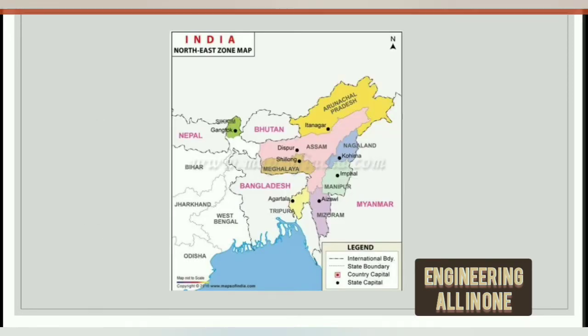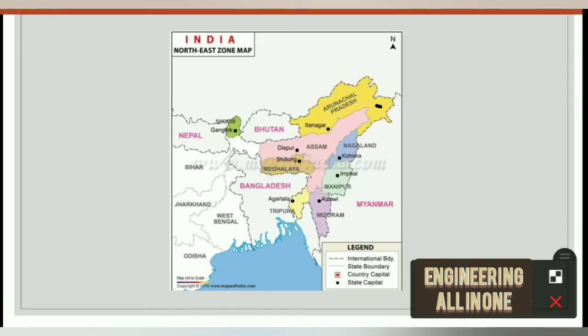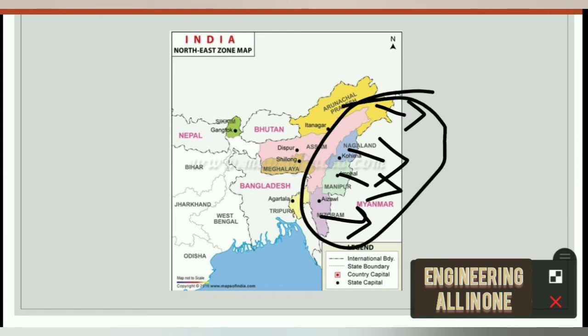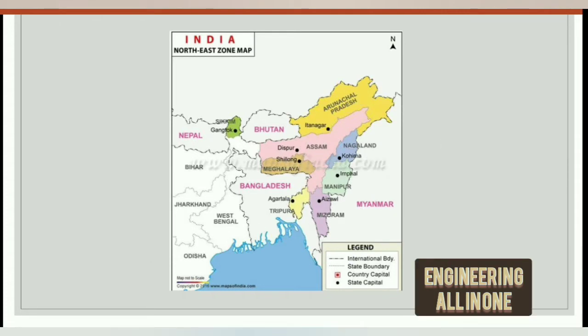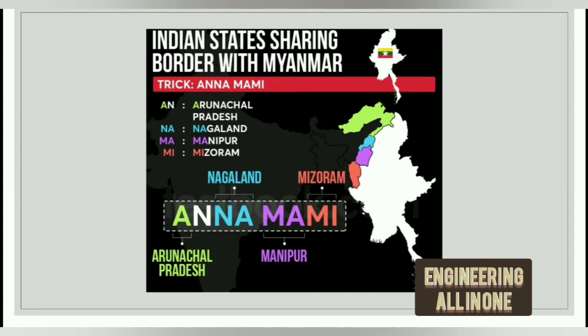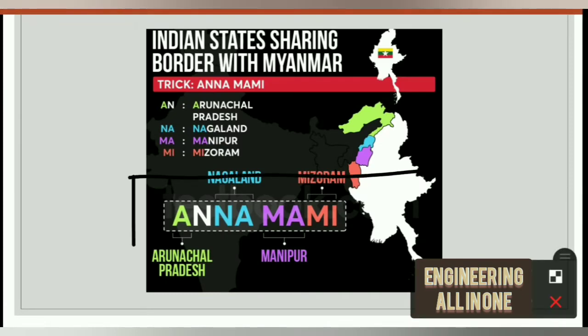So let us see a map. See here, Arunachal Pradesh shares its boundary with Myanmar. Similarly Nagaland, similarly Manipur and Mizoram. So these 4 states share their boundary with Myanmar. See here, there is a trick to remember those states who share their boundary with Myanmar.